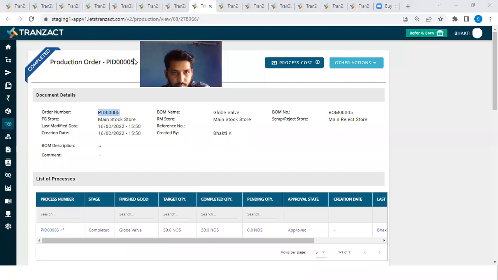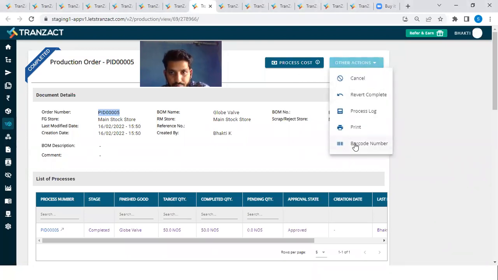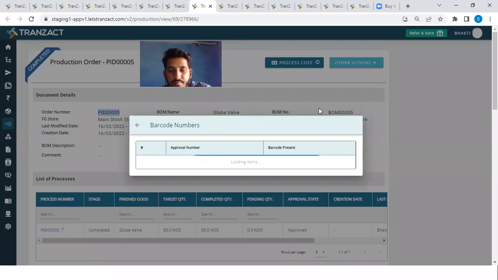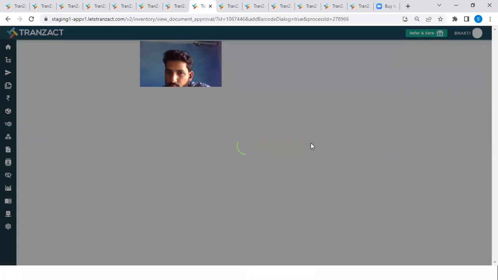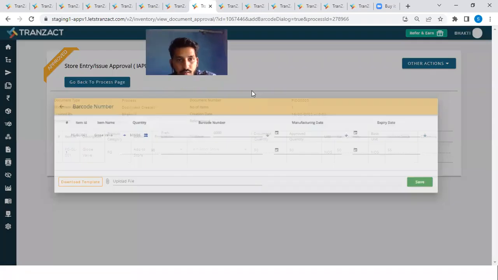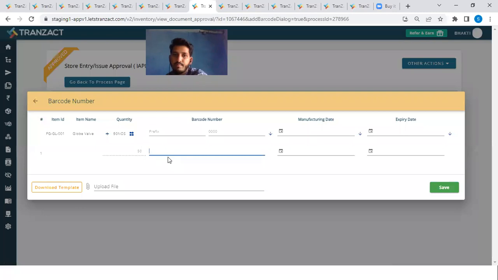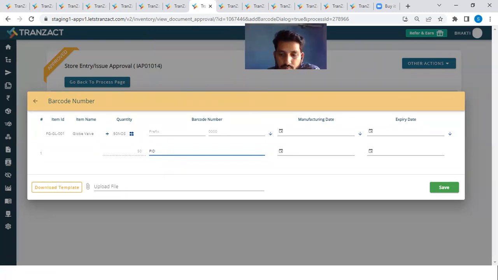Shabib, can you open the other action barcode? Add barcode. So here, creation date, you can use it as manufacturing date, and expiry, if you have any date, let's say 3 days, whatever the shelf life is, you can put it in an expiry date.